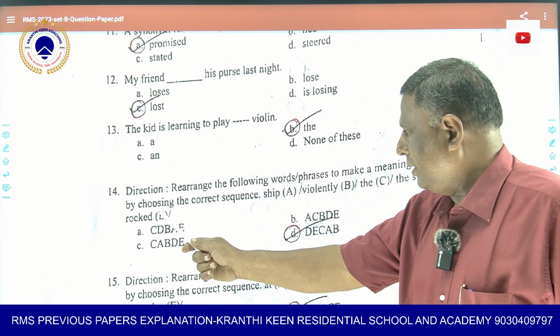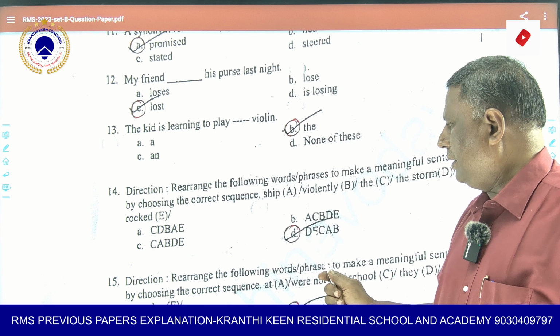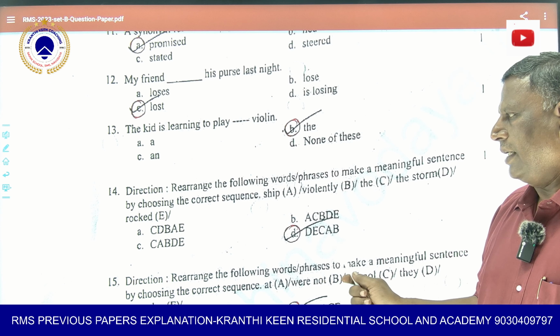So D, E, C, A, B. D, E, C, A, B. So option D is right.